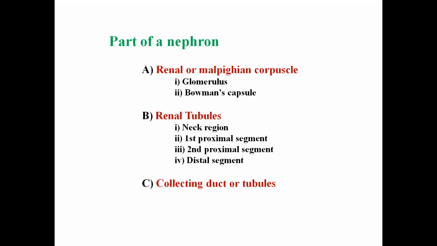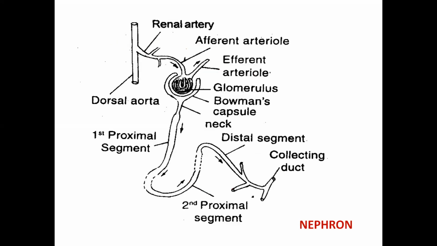Okay, now we'll discuss the structure of the unit of the kidney, that is the nephron. Okay, it basically has three parts. Number one is the renal or Malpighian corpuscle, which has two further parts, the glomerulus and the Bowman's capsule. Then the renal tubule, which has four divisions: the neck region, followed by the first proximal segment, then the second proximal segment, and the last segment is known as the distal segment. And at the end of the nephron is the collecting duct or collecting tubule. So here we can see the structure of the nephron altogether.